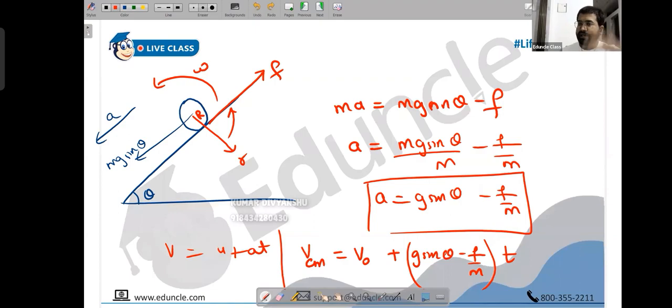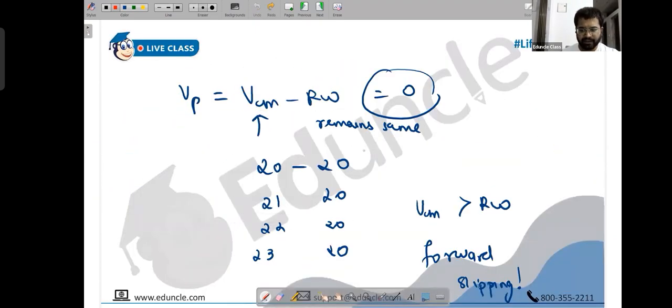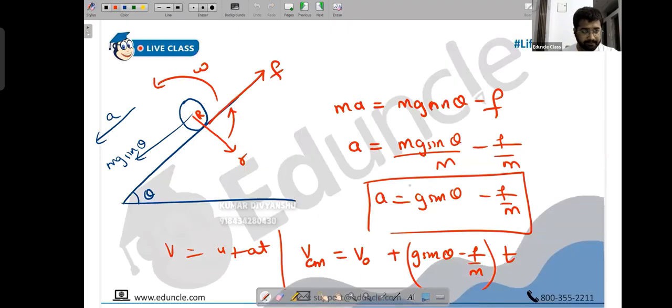Basically, eventually, what will happen? Again, the no slipping case will be reached. We know that. Here, have a look. Vcm is increased, R omega. Vp is Vcm minus R omega. Vcm is going to be decreased. What will friction do? Friction will also increase omega. So this will keep on happening until Vp becomes 0, and eventually the no slipping case will be reached.